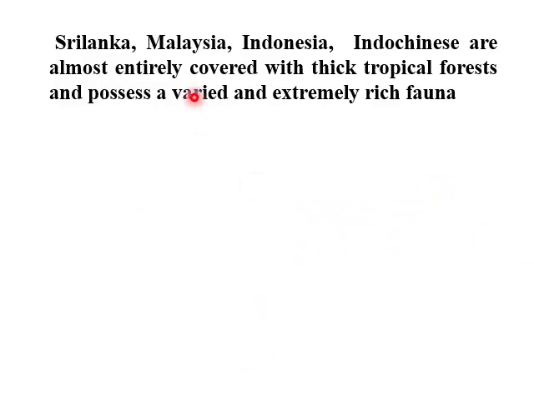The areas covered with forest include Sri Lanka, Malaysia, Indonesia, and the Indo-Chinese region. These are basically covered with thick tropical forests and possess a varied and extremely rich fauna. What is meant by tropical forest?